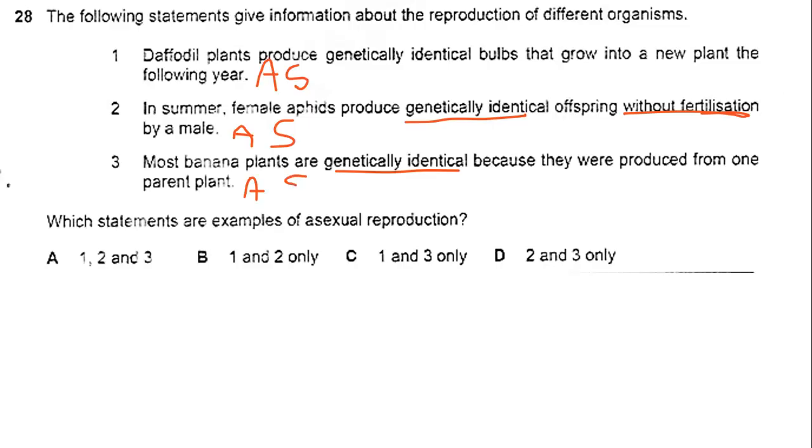So now when you try to choose, it's much easier for you. Why? Because you already wrote the answer above. Which statements are an example or examples of asexual reproduction? The answer now is easy. It is A, 1, 2, and 3.